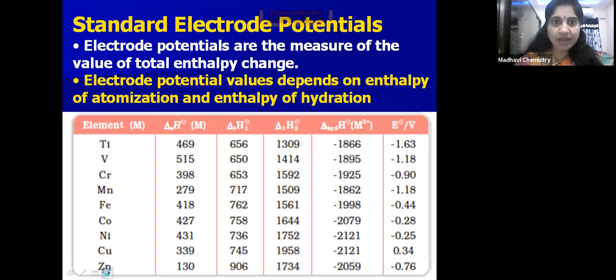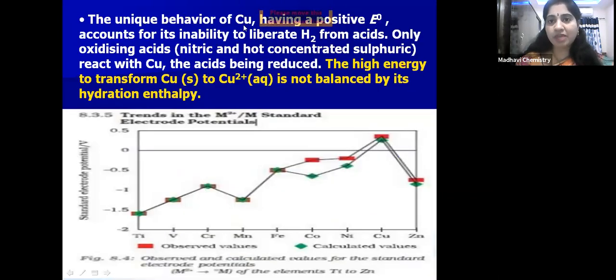Because of that positive E naught value, which is the unique behavior of copper, it will not liberate hydrogen gas from acids. Only oxidizing acids, nitric acid and hot concentrated sulfuric acid, will react with copper, because these are oxidizing acids.